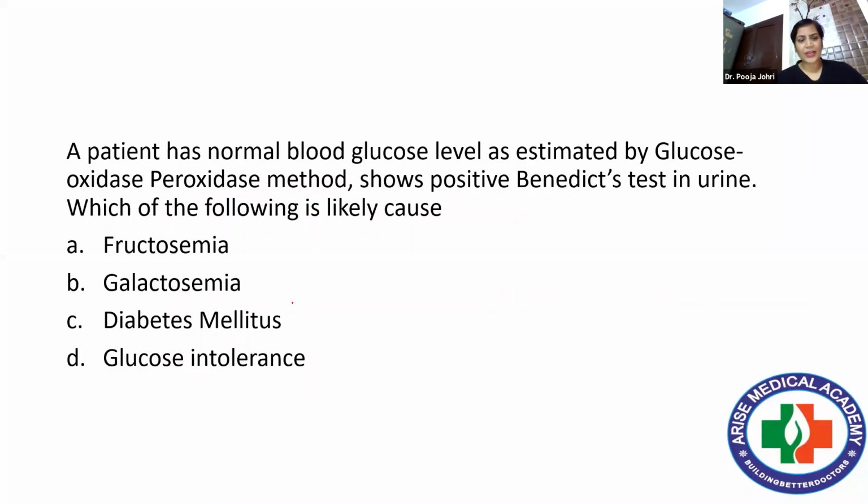Then another question. A patient has normal blood glucose level, right? We estimate glucose by the simple GOD-POD method. It shows a positive Benedict's test also. Now see, what happens is, there are reducing sugars, there are non-reducing sugars.